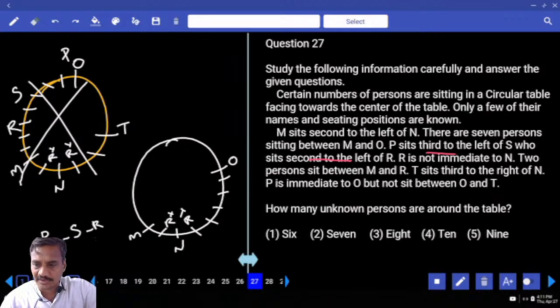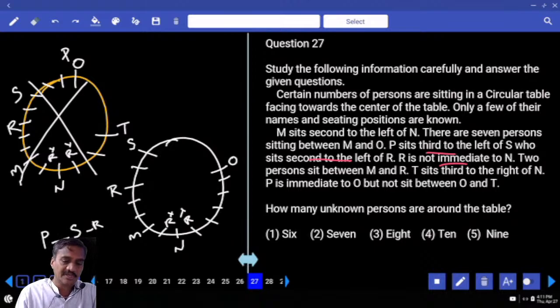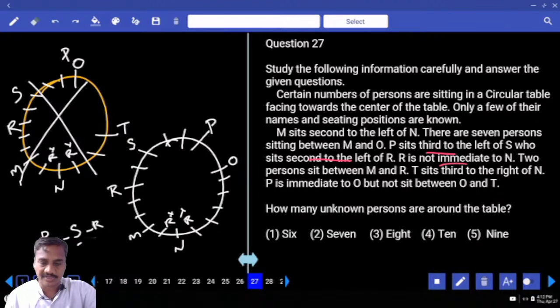R is not immediate to N, and P sits second to the left of S, and 2 persons between M and R. Between M and R, there must be exactly 2 people. 1, 2, R is here. Now if R is here, then immediate left hand side, S is here, 1 person. And between S and P, how many people? 2 people, P is. Then T sits third to the right of N. T is seated third to the right of N, T is here. And 2 persons between M and R.